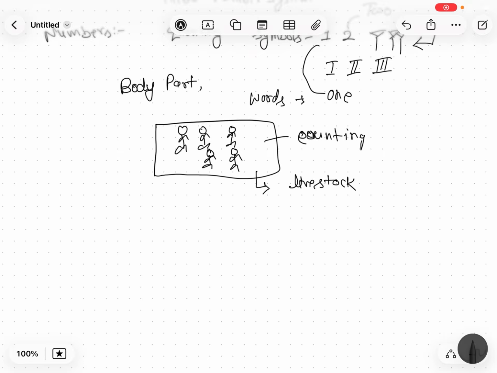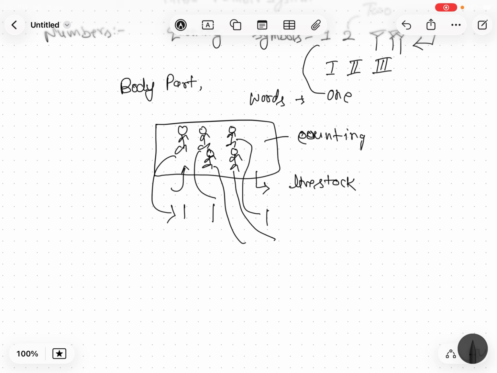What the earliest people did for counting, let's say they themselves wanted to count, was associate themselves with some physical object. Like this person you can associate with a single stick, another person with a single stick, the next person also with one stick.